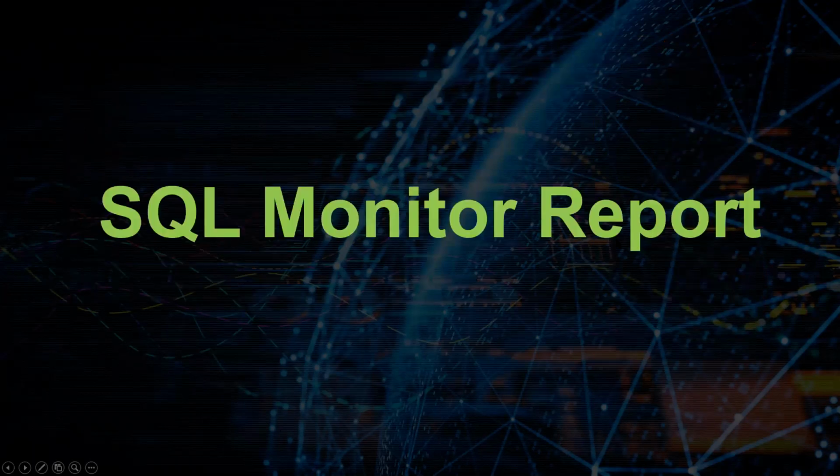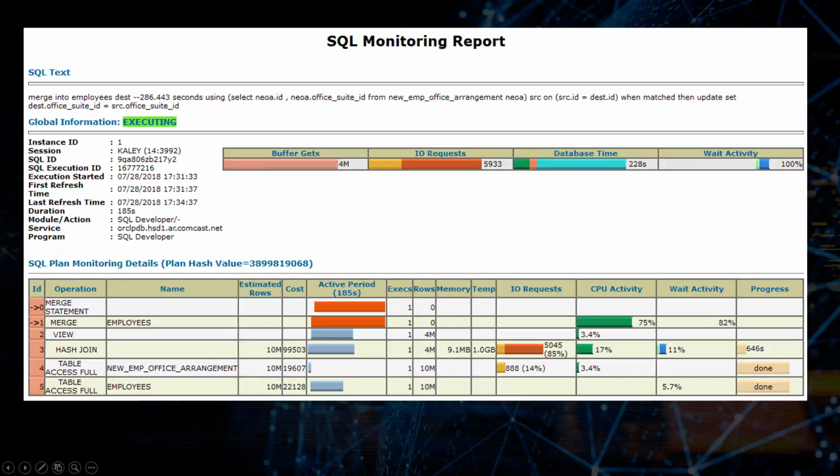Another place that you could look would be a SQL Monitor Report. If you generate one, you can see that over here, Oracle has the estimated number of rows. So these are the number of rows that Oracle estimated, and over here, you can see the actual number of rows that are returned from each step in the plan. So that's another place that you could look it up.